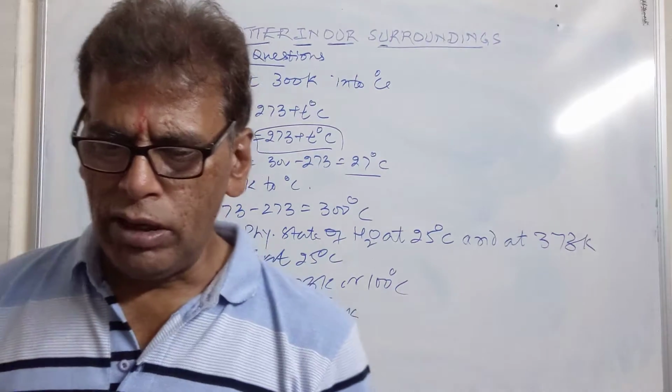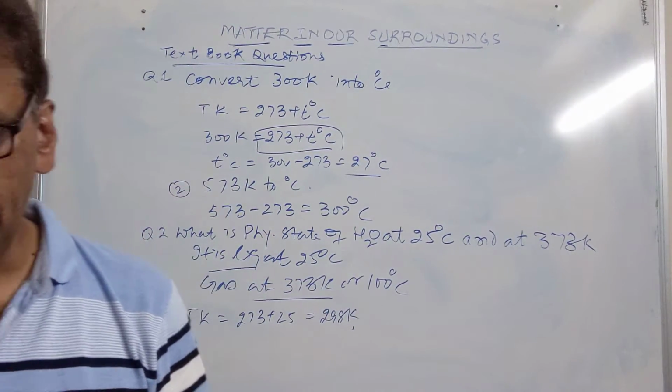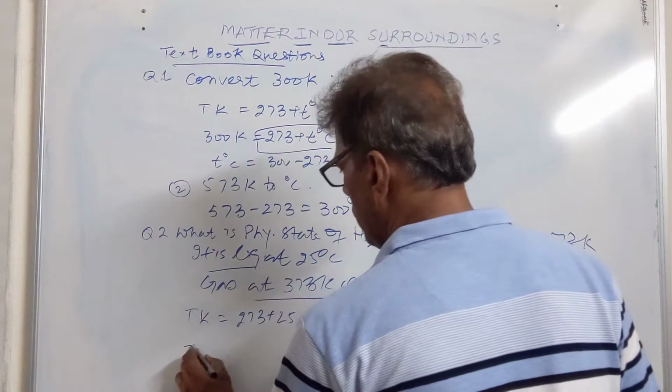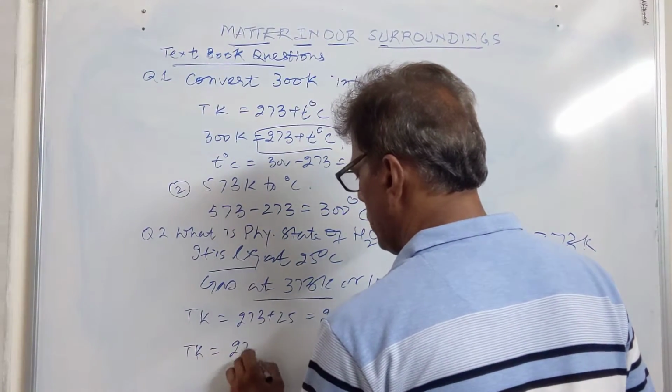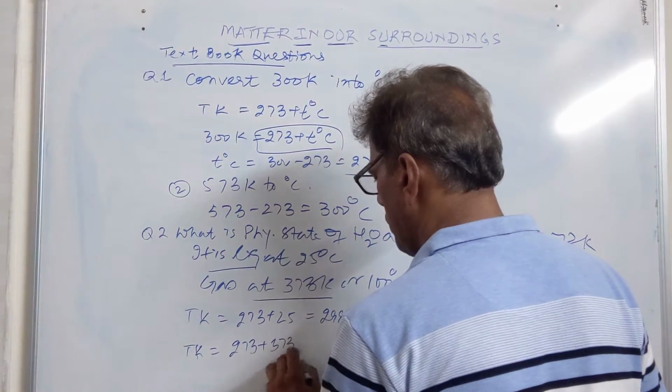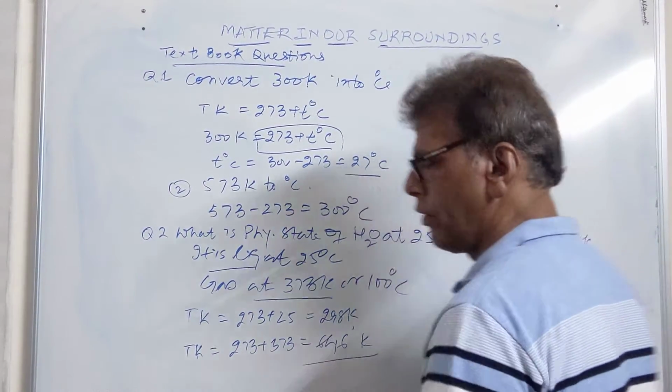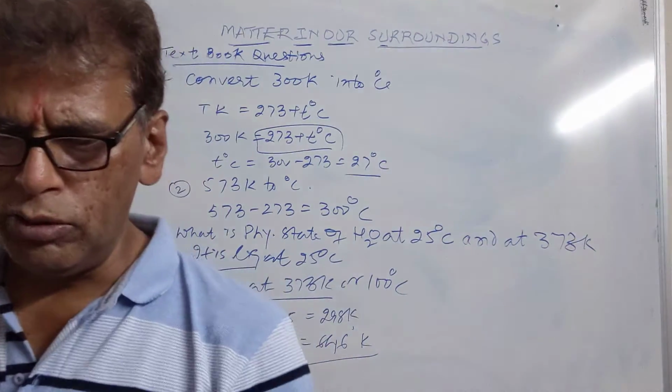Similarly, it says convert 373 degrees centigrade into Kelvin temperature. So 373 degrees centigrade can be converted into Kelvin temperature: 273 plus 373 will be 646 Kelvin. So in this manner we can do these conversions.